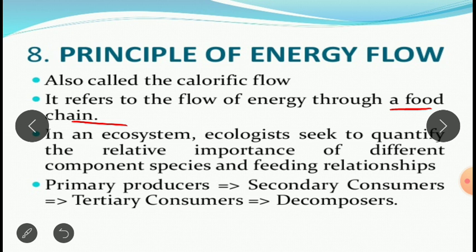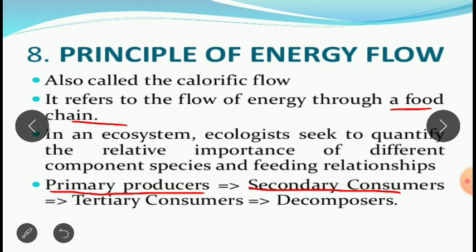So, in an ecosystem, ecologists seek to quantify the relative importance of different component species and feeding relationships. Whatever example I gave you now can be seen in the example given below. Primary producers are nothing but plants.